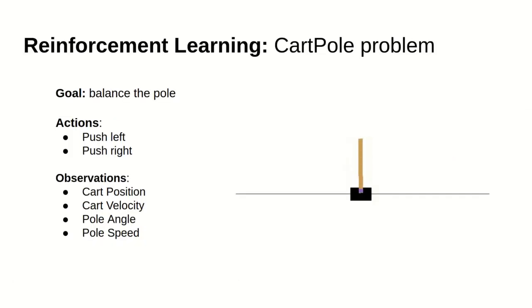We test the approach in 3 reinforcement learning problems. The first is cart pole. The goal is to balance a pole by controlling a cart. At each step, we observe the cart position, velocity, the angle of the pole, and the velocity at the tip of the pole, and we decide whether to push the cart from the left or from the right.